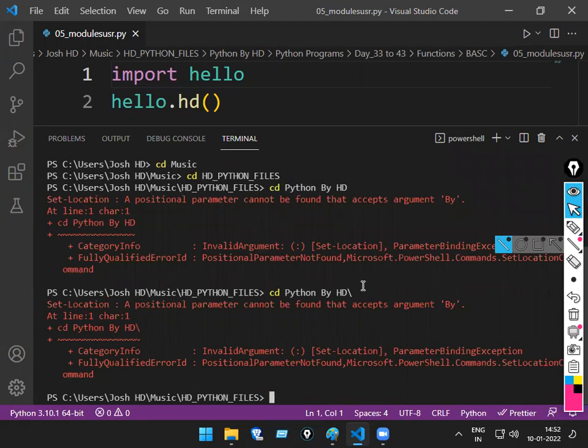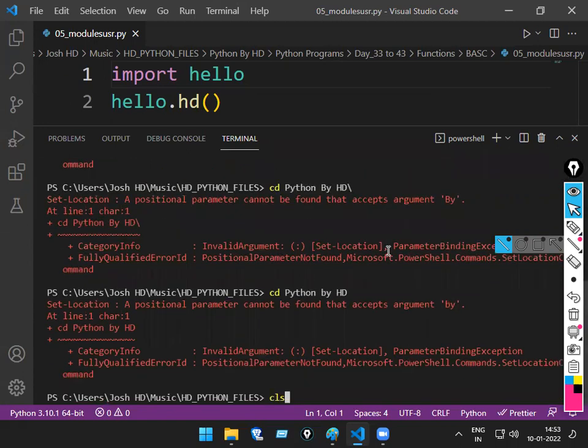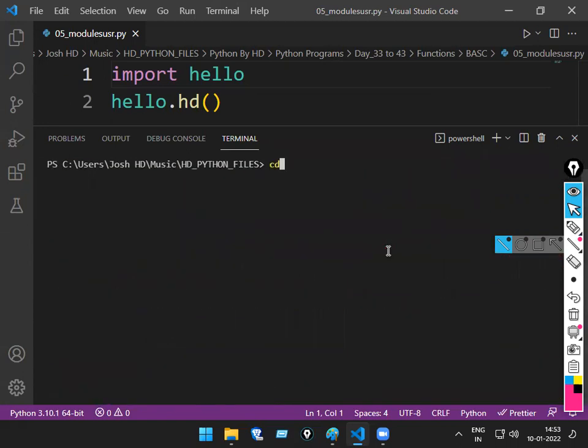No. Okay. cd space. Something wrong here. Where is the space problem? cd, suppose I will paste it here. In this, up to where?